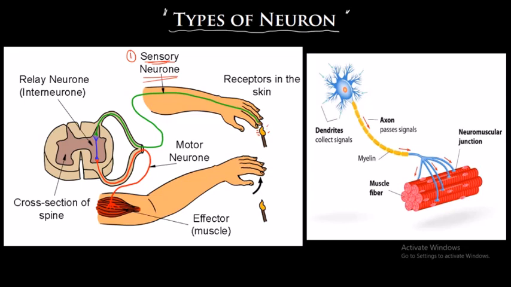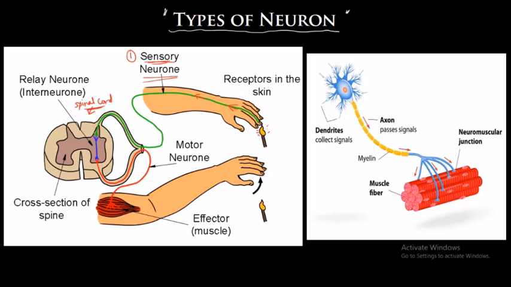In the skin, which is a sense organ, there are nerve cells, and they are able to get that signal that something is very hot here. The receptors on the skin will send the signal through the sensory neuron to the spinal cord.